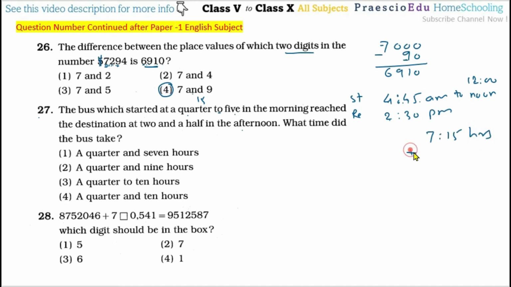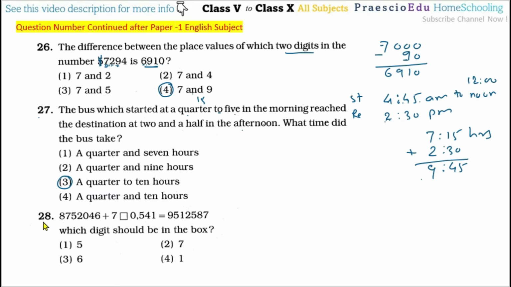Once you subtract this, you will get 7 hours 15 minutes. Okay, and then the addition of 2:30, because from noon, if that is 0, then after this 1, 2, hours are calculated. So that is 2 hours and 30 minutes. So that we will take as an addition. So that is 45 minutes and 9 hours. So 9 hours and 45 minutes. This we can also say is a quarter to 10 hours, which means option number 3 is correctly mentioned. So for question number 27, option number 3 is correct.